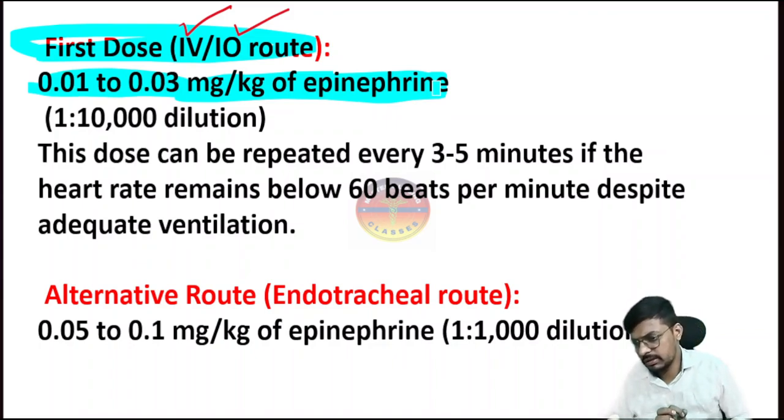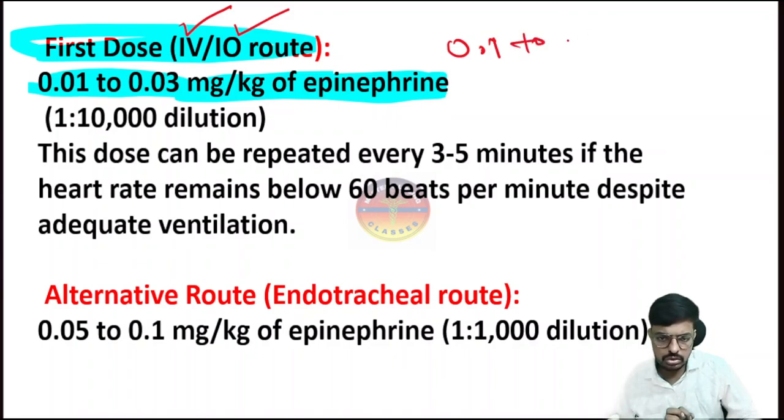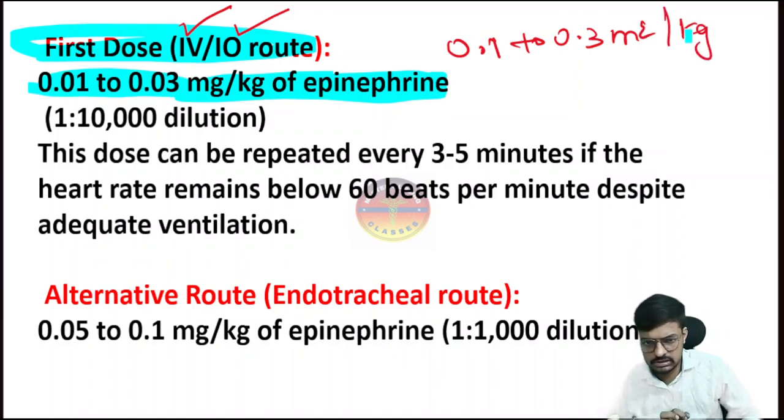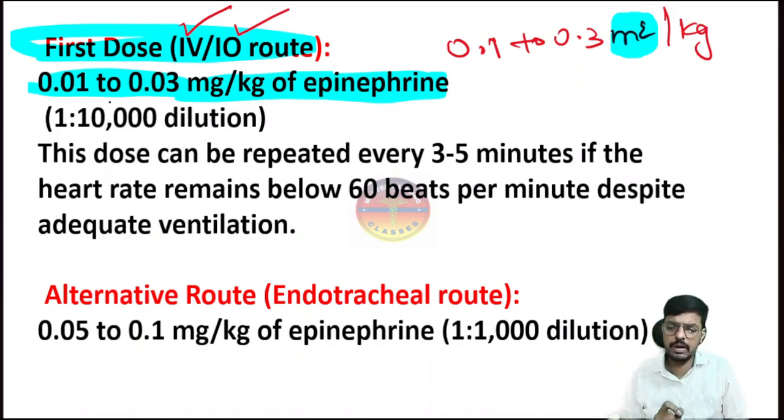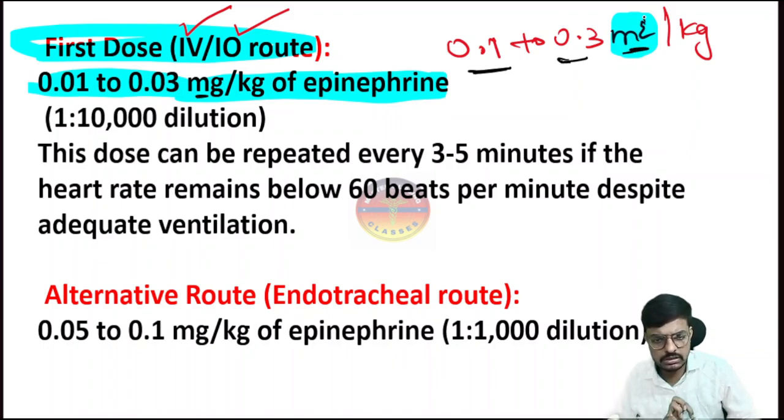No, we can write this as 0.1 to 0.3 ml per kg. This is the thing which changes the answer. So 0.01 to 0.03 mg per kg, or 0.1 to 0.3 ml per kg. This will be very helpful.